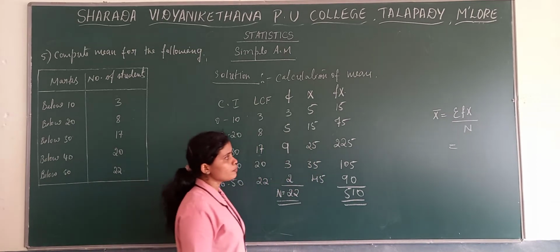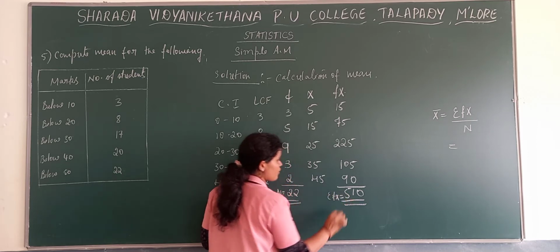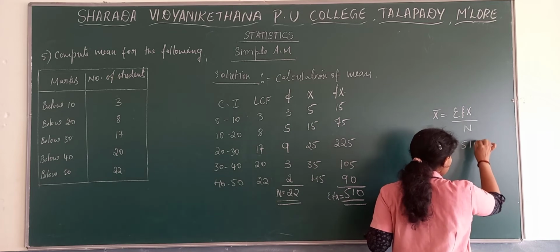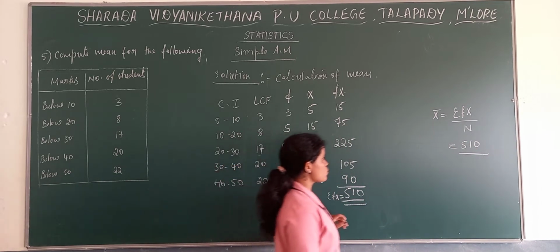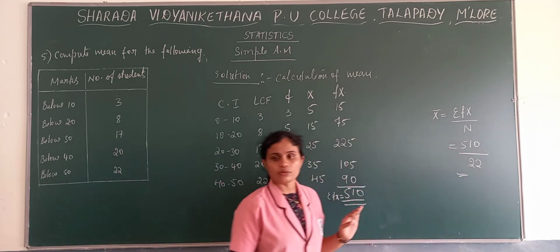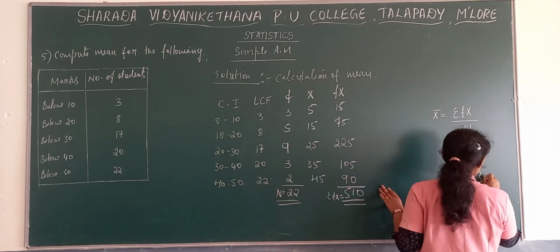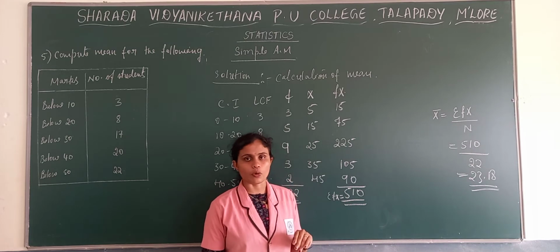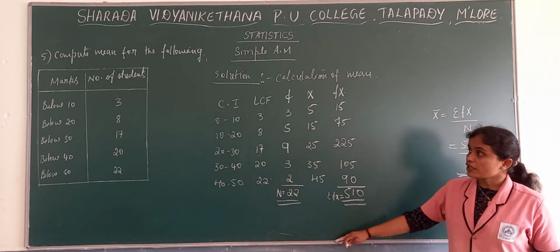Now find out the mean. Sigma fx, we got as 510, divided by the total number of frequencies, that is 22. So what is the mean value? We get the mean value as 23.18. This is about mean: how to find out mean when less than or below is given in case of class intervals.